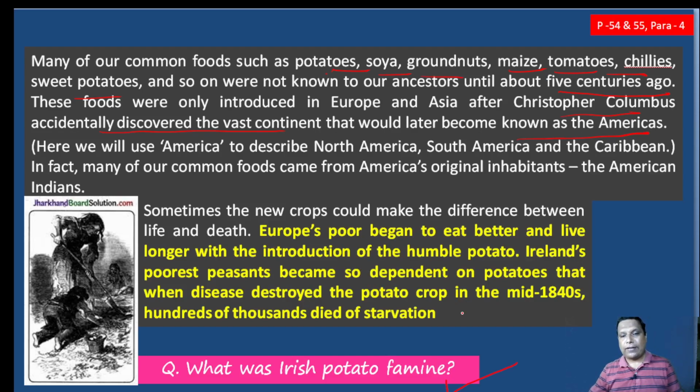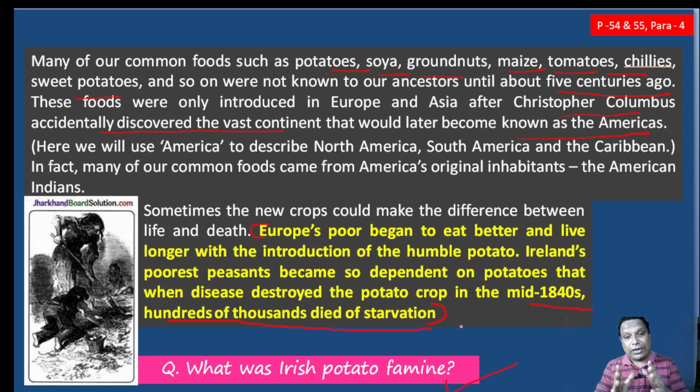Just consider the case. Plenty of people were very much dependent on potato. So once they found that in the 1840s, due to some disease in the potato plants, hundreds of thousands of people died of starvation. So just imagine what the condition of the people of Europe was.